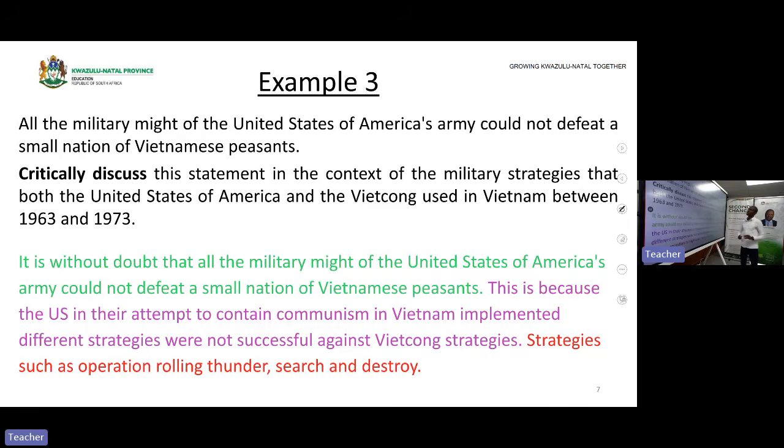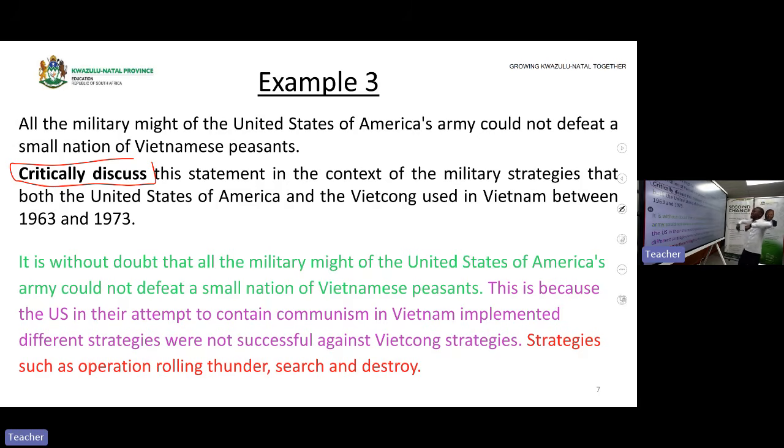Okay. Now let's go to example 3 of critically discuss, which is the last question. You are critically discussing this statement. Now here's the statement: All the military might of the United States of America's army could not defeat a small nation of Vietnam. Let's just try and focus on the statement.